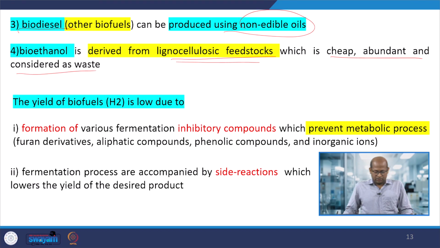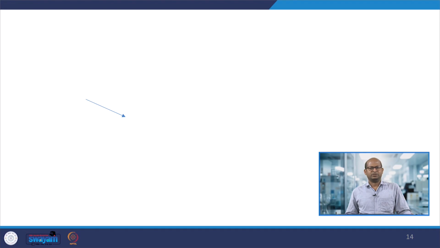If we talk about biohydrogen production, sometimes the hydrogen production is very low. That may be due to the formation of some inhibitory compounds in the process that prevent the metabolic process, and therefore the production of hydrogen decreases. There are also some side reactions going on. As a result, the concentration of the hydrogen that is being produced decreases. I will discuss those things.